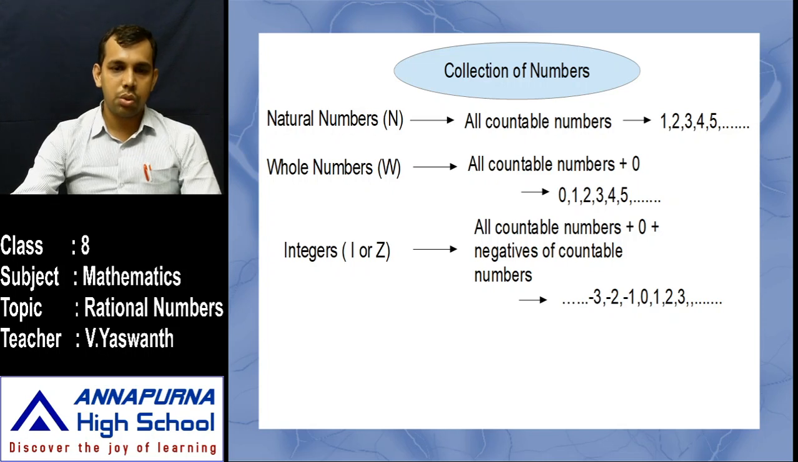1, 2, 3 and so on are called positive integers. -1, -2, -3 and so on are called negative integers. If you add this 0 to the collection of positive integers, then you get non-negative integers. And if you add this 0 to negative integers, that collection we call non-positive integers. So this is the third most important collection of numbers.